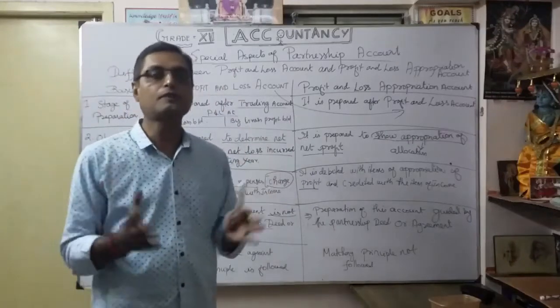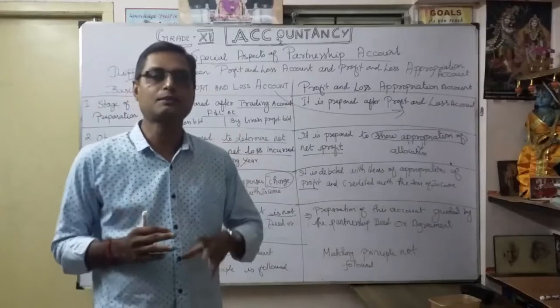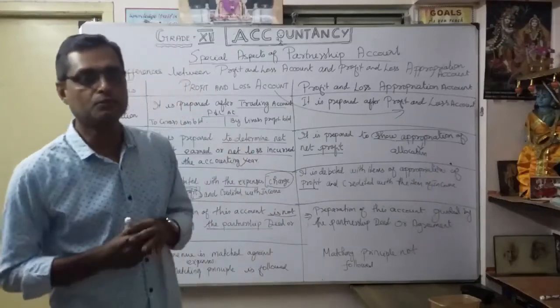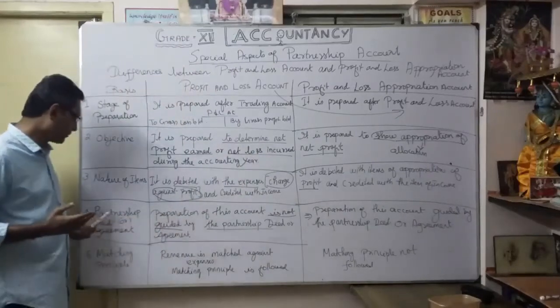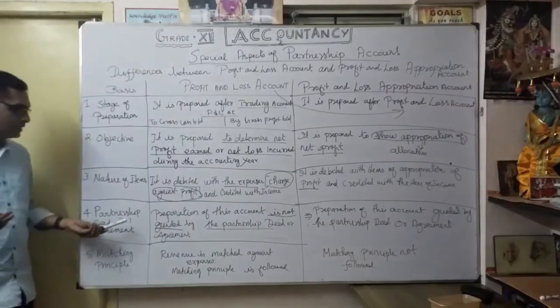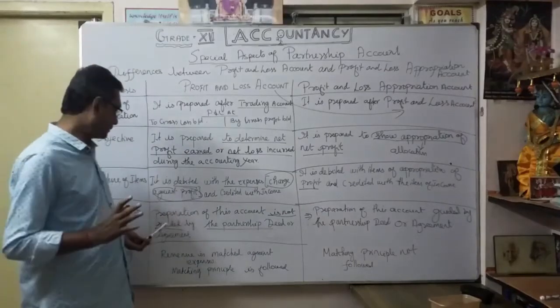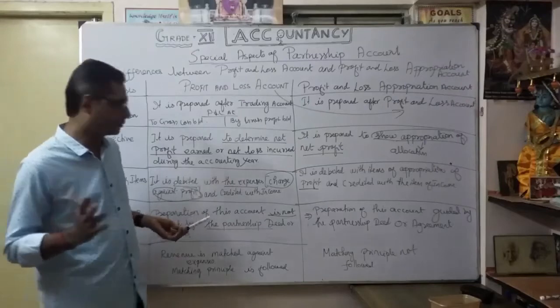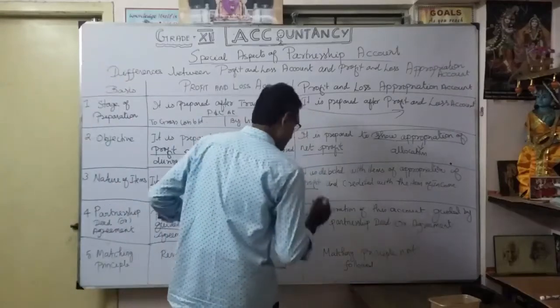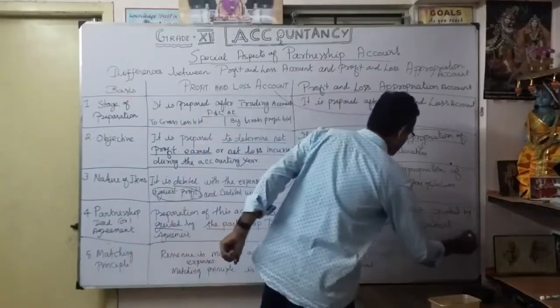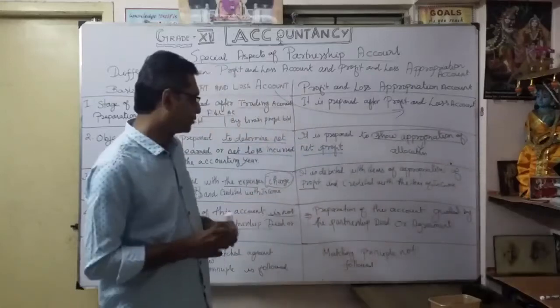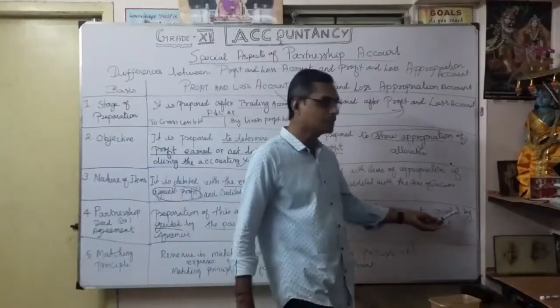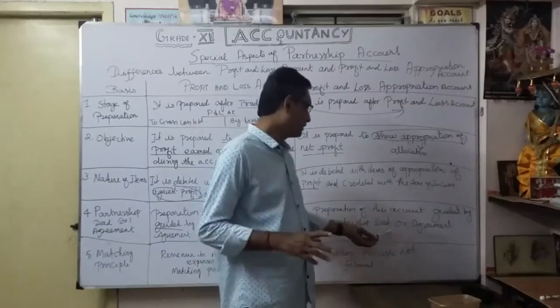Already we know the format of the profit and loss account: what items should appear on the debit side, and what items on the credit side. But in the preparation of the appropriation account, the partnership deed or agreement definitely guides us.